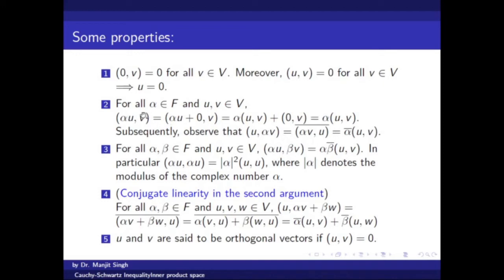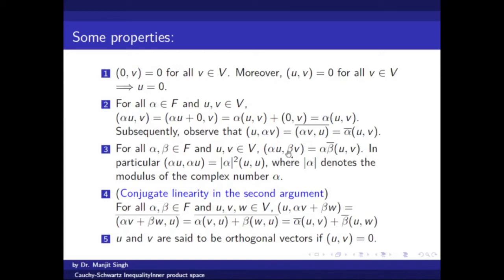So these are simple results which are quite useful. Now this is also an extension of this result. Alpha u, beta v can be written as alpha, because if we take a scalar outside from the first argument, the scalar stays as it is, but from the second argument it takes a conjugate. So alpha beta bar, meaning beta conjugate, uv.